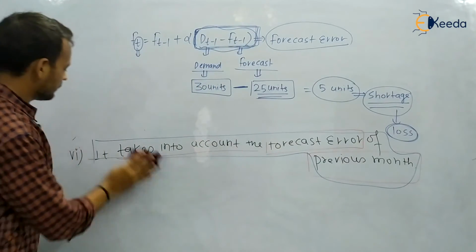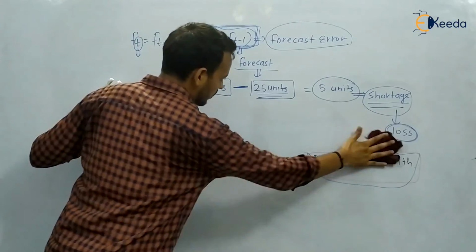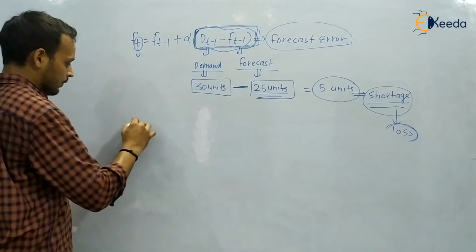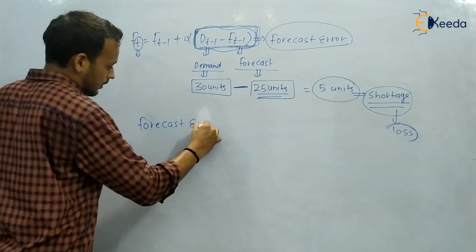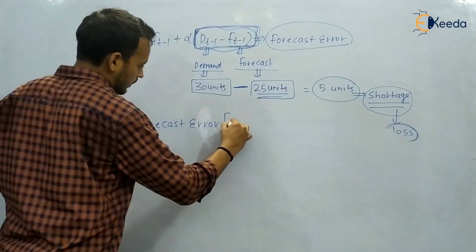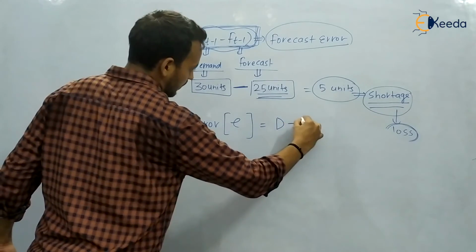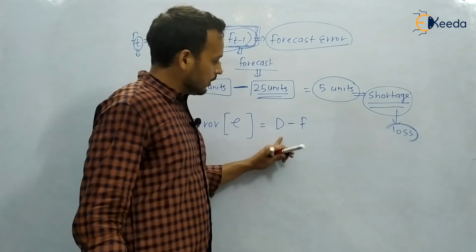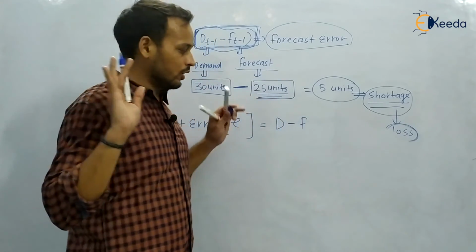It means if you have to find the forecast error directly, it is denoted by E. It will be equal to the difference of demand minus forecast value. Why? Because it will tell you whether you have deviated from your actual data or not.